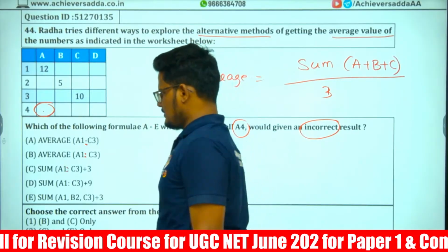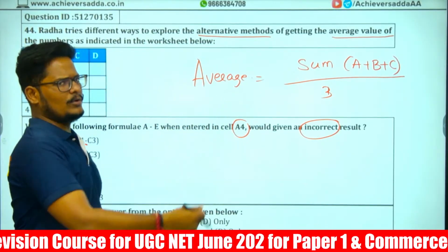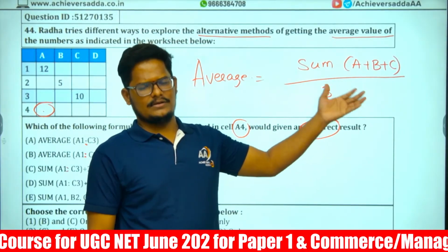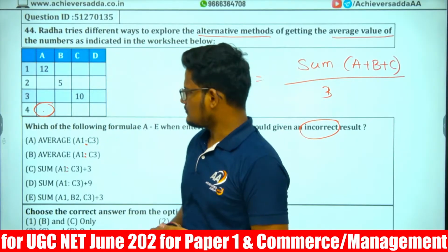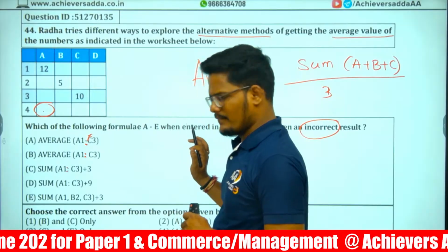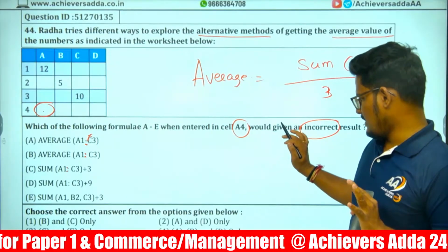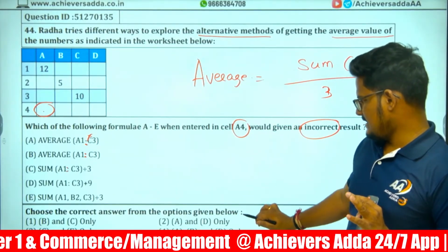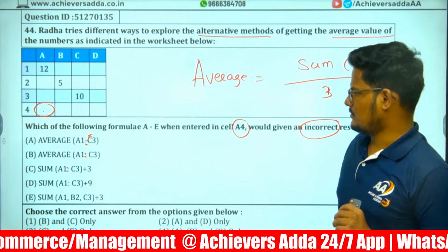That is how we do it in a normal calculation. But in MS Excel, a minus will not come. This minus itself is wrong, so statement A is wrong. That formula is wrong.